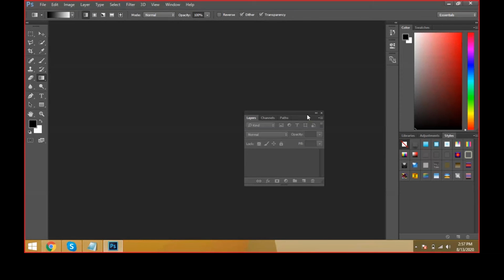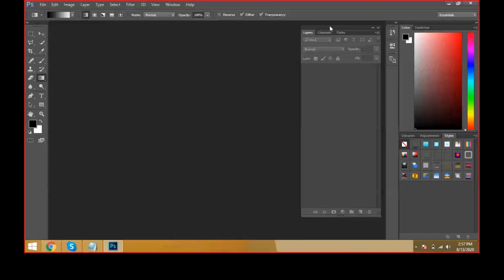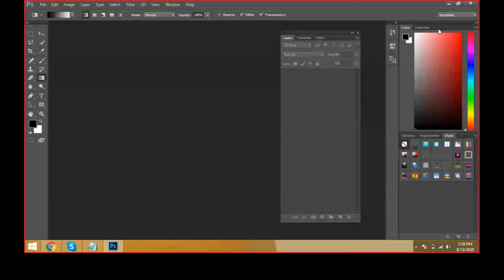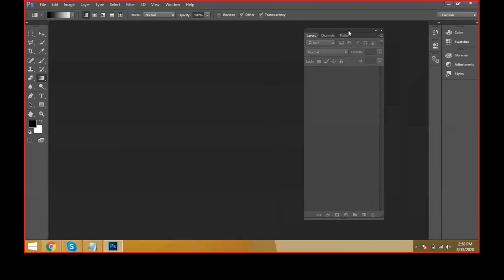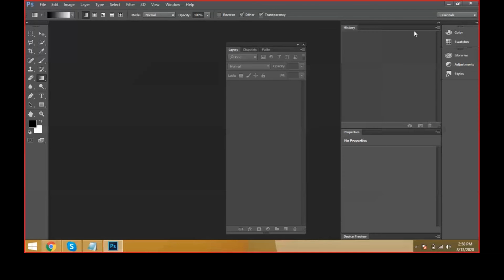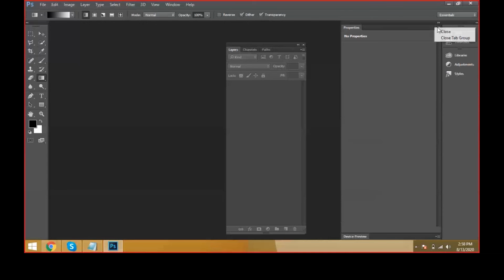Coming to the layer palette, it is very important, friend. I'm keeping this layer palette till the end of the subject. We use this layer palette 99% of the time. We have to work with this layer palette only. It is a very excellent palette. I'm keeping the palettes like this. Sir, it's causing some disturbance, sir. Then you can close the palettes directly. Right click and close tab group.